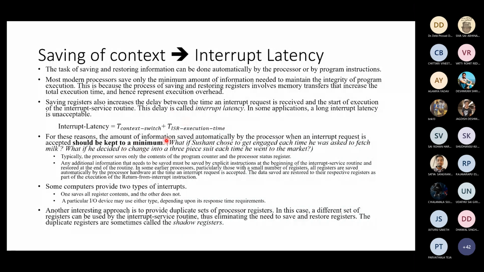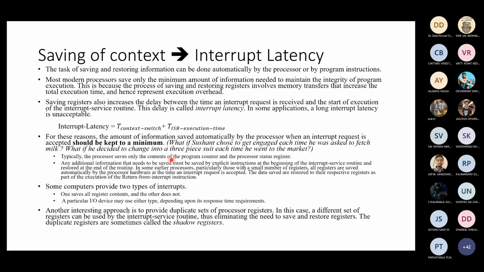So the amount of information. I've written this here. I now I'm reading this. What if Sushant chose to get engaged to a girl, right? Obviously, or not obvious nowadays, but chose to get engaged to a girl or a boy each time he was asked to fetch milk. What if he changed into a three-piece suit every time he went to the market? You know, then the latency becomes too much. You ask him for a packet of milk, he takes 45 minutes to just change. Right? That's too much. Right? So the context switch time is too much.